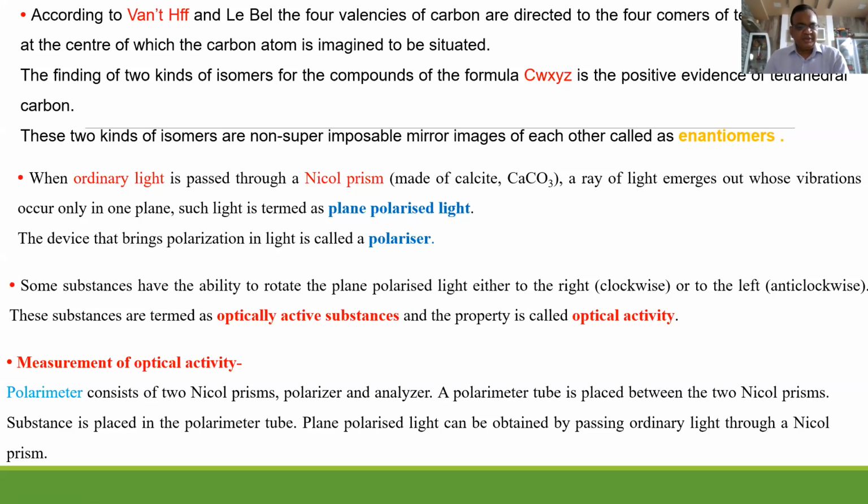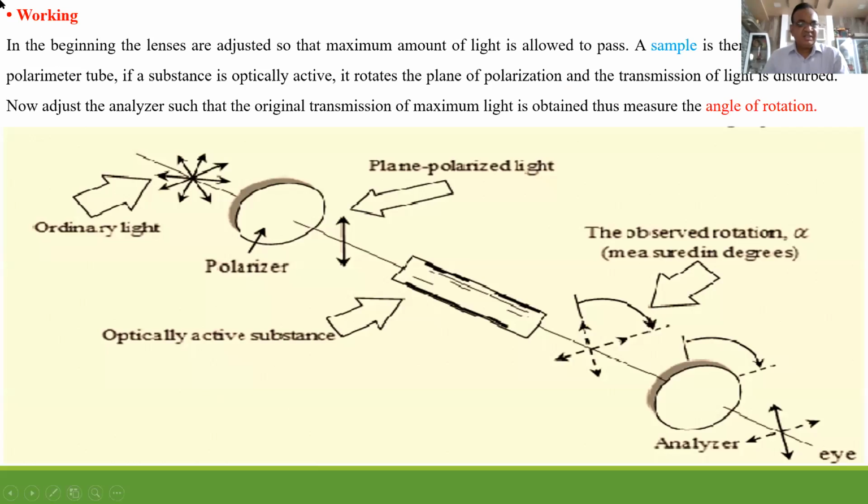Now, how to measure the optical activity of a compound? This is the instrument, called a polarimeter. The arrangement is like this. There is a source through which ordinary light is given. When it falls on the polarizer or Nicol prism, plane polarized light is obtained. Here it is vibrating in all directions, and after the prism it vibrates in one particular plane perpendicular to the direction of propagation. Then the plane polarized light is allowed to pass through a solvent placed in the glass tube, and the angle of rotation is measured.